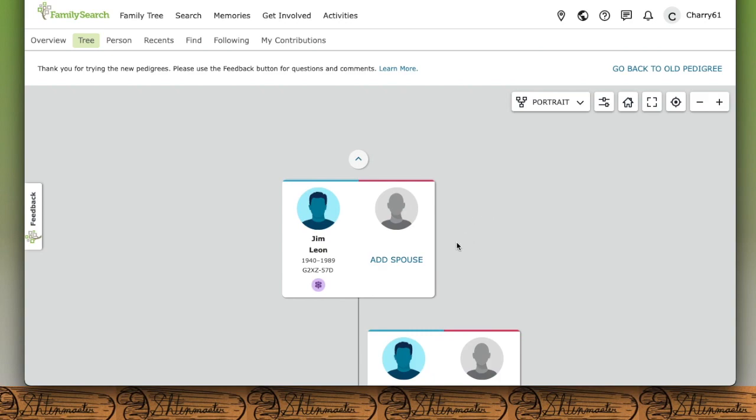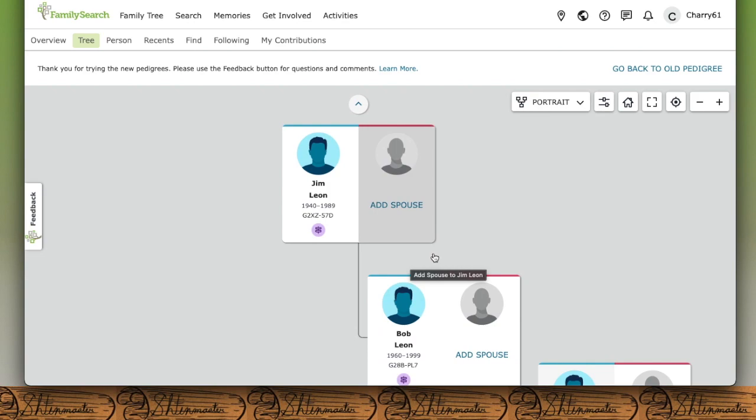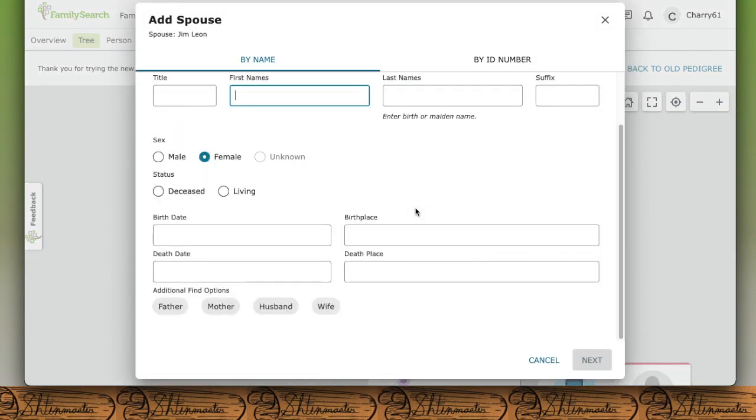Now, let's go add in the spouse to Jim, which is the mother of Bob. Now the spouse's name, we know, is Rain. And we don't know her maiden name, but we know that she eventually becomes a Leon.